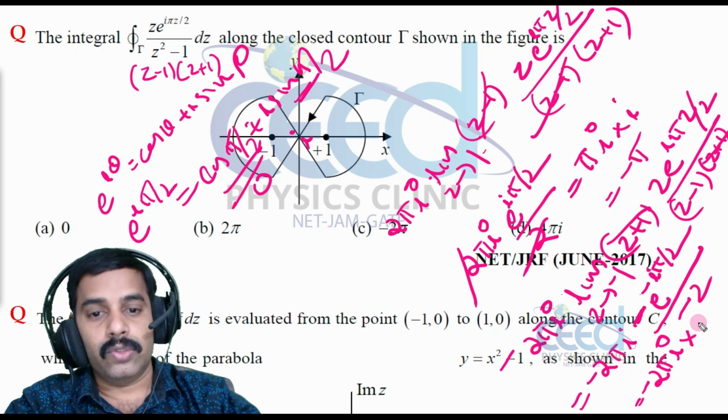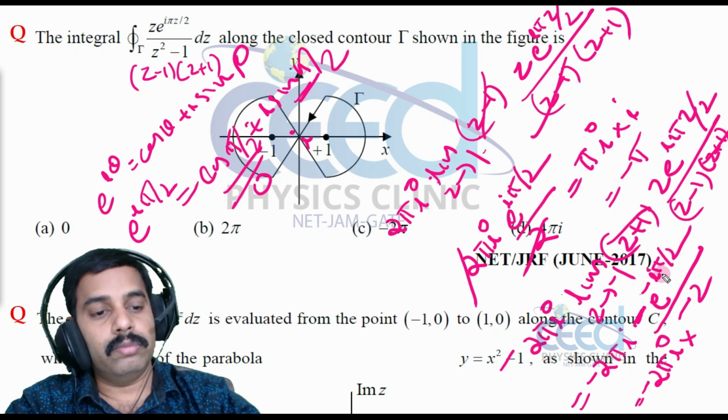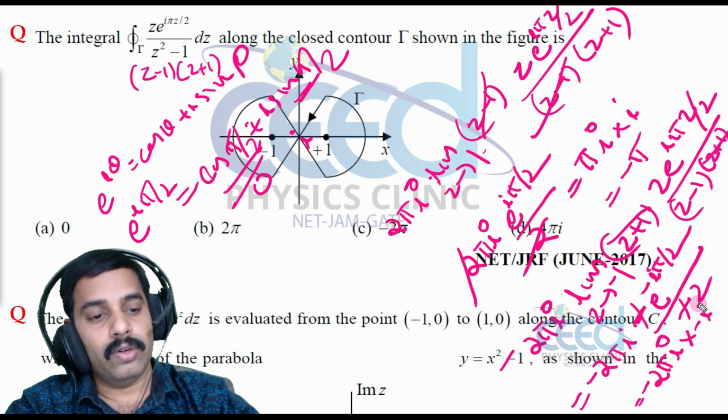So e raised to minus i pi by 2 is equal to minus i. I square is minus 1, and minus and minus cancel, so again we have minus pi.